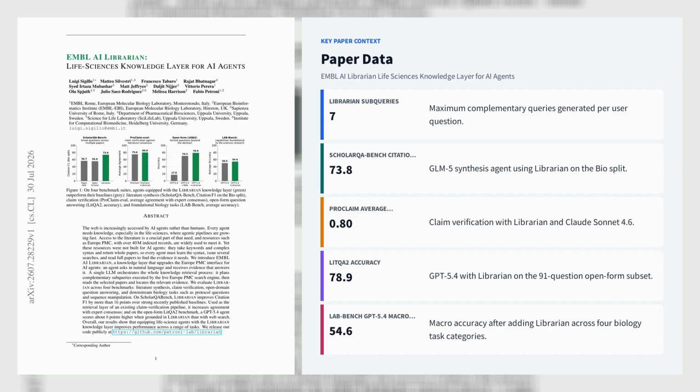The system runs GLM5 on an NVIDIA DGX B200 and avoids maintaining a costly dense embedding index, while remaining inspectable through its Europe PMC queries and source metadata. Its limitations include single-round retrieval and no direct support for figures, tables, or supplementary material.